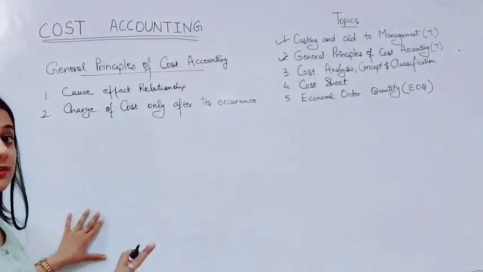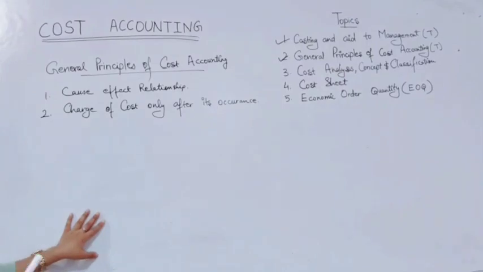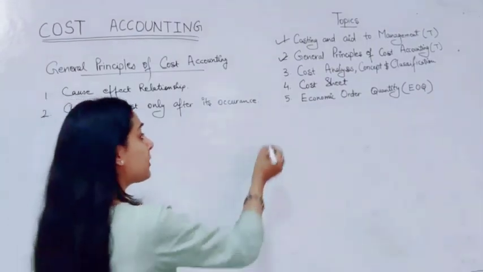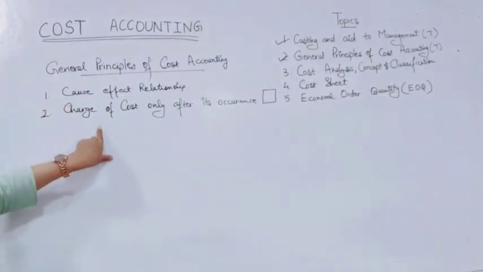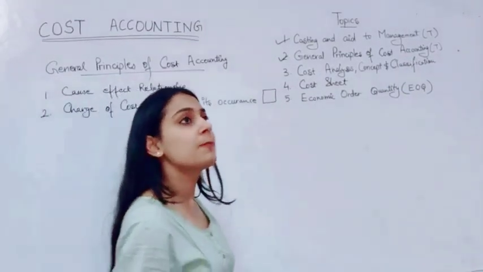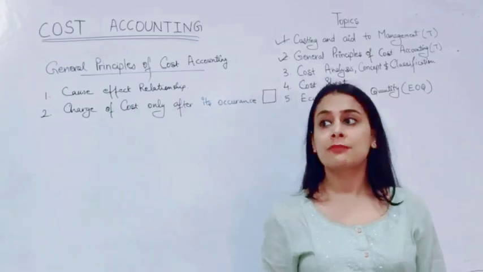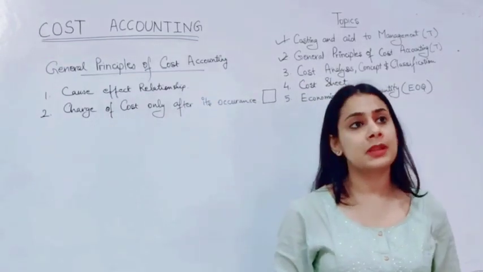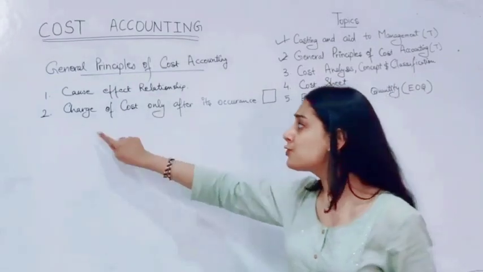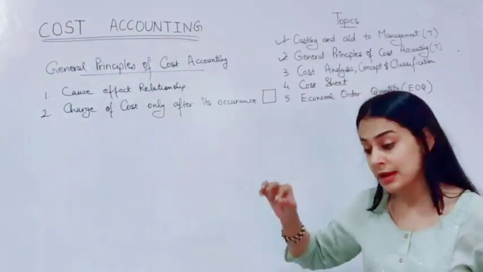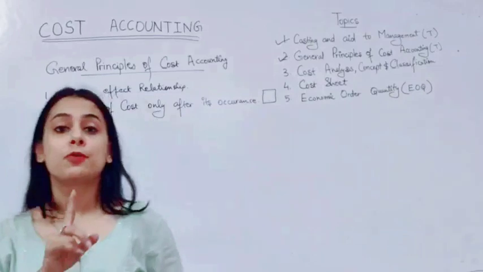We will not charge cost until we have incurred that particular expense. If we are having a particular receipt of something, we are going to charge the cost only after it has occurred. We can't just think, okay, after 10 days I am going to pay my labor, so let's charge the cost right now. No, we have to charge the cost only if it has occurred, not before that.